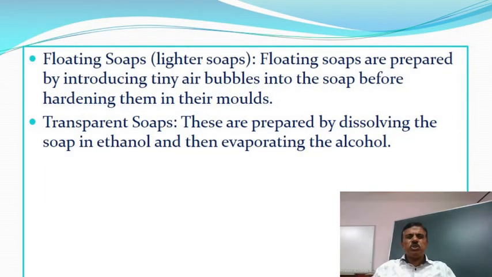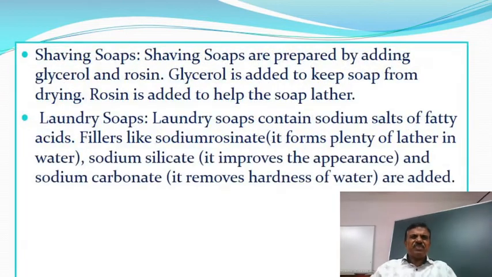Floating soaps, lighter soaps. Floating soaps are prepared by introducing tiny air bubbles into the soap before hardening them in the molds. Transparent soaps. These are prepared by dissolving the soap in ethanol and then evaporating the alcohol. Shaving soaps. Shaving soaps are prepared by adding glycerol and rosin. Glycerol is added to keep soap from drying. Rosin is added to help the soap lather.